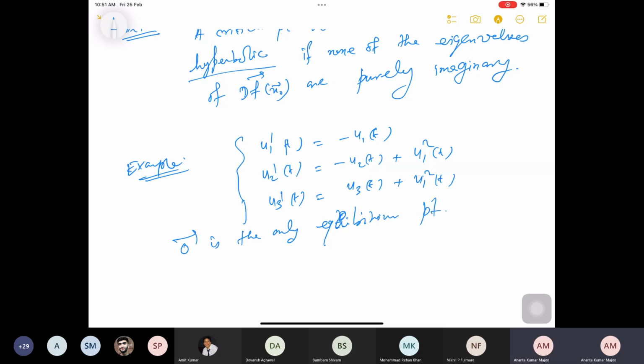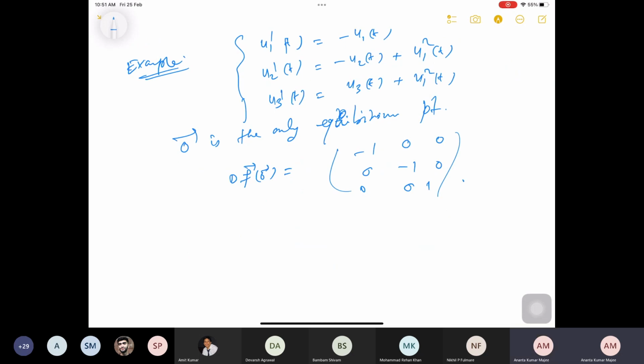Now, since it is the only equilibrium point, I try to find out what will be my Df of x0 matrix. So Df of 0 is nothing but 1 0 0, 0 minus 1 0, 0 0 1. Is it not? Hence it is hyperbolic, because none of the eigenvalues are purely imaginary.